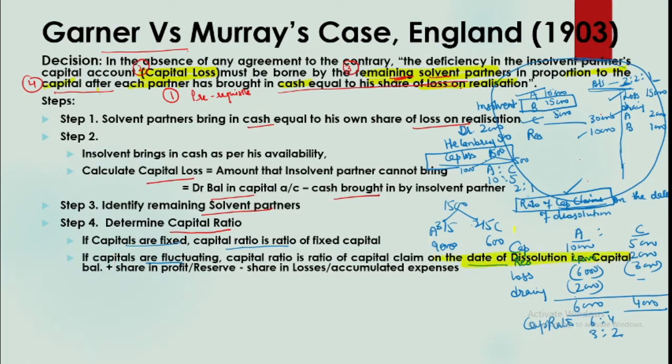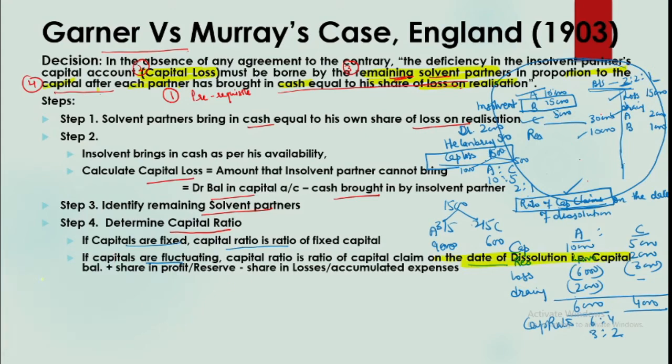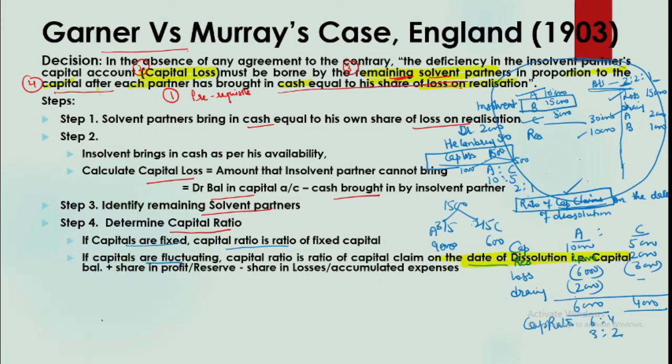So we'll simply consider the information given here. Beyond that, you have realization loss, you may have a partner taking over any asset, but we won't consider that. So it is the claim on the date of dissolution. So you will just look at the balance sheet, and from the balance sheet you will calculate their claim and the ratio will be calculated.